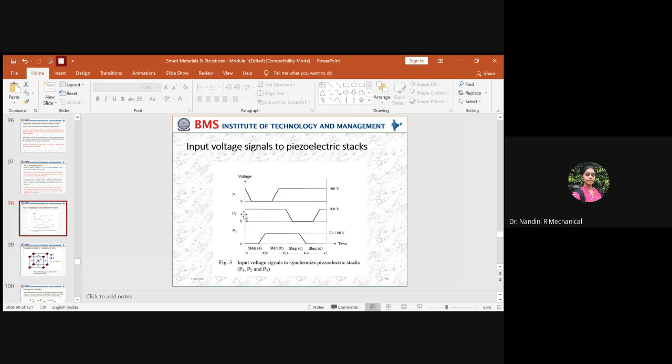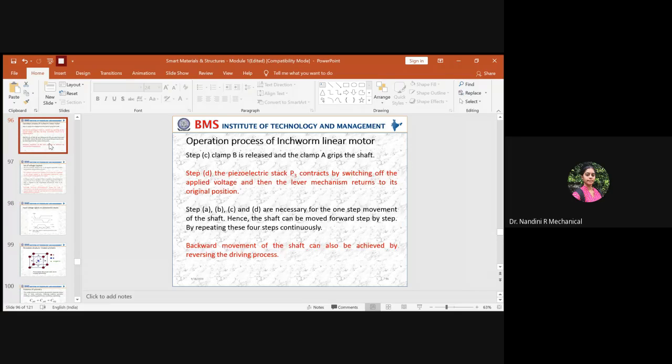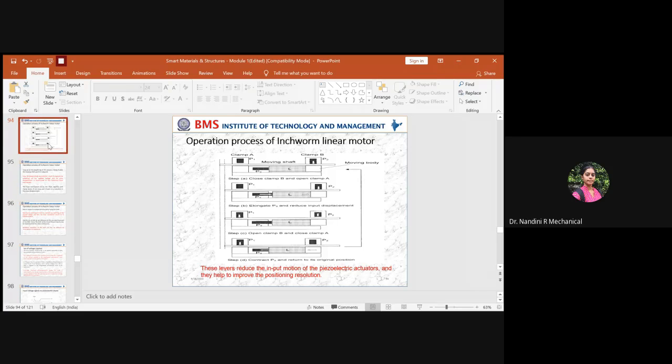Similarly, P1. Initially P1 was released, so the voltage will be down. There was no work related to clamp A initially, because initially clamp B is associated with P2. It helps in getting the displacement. So due to the displacement, the shaft rotates, right?